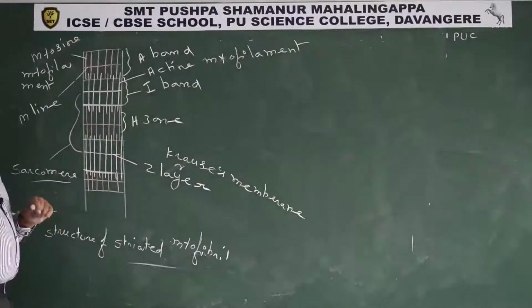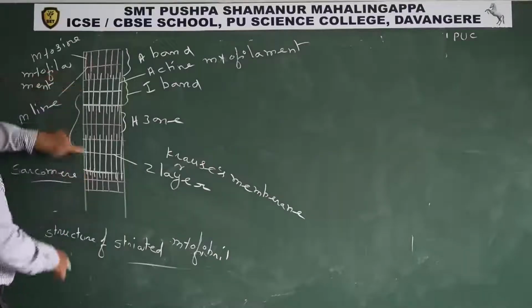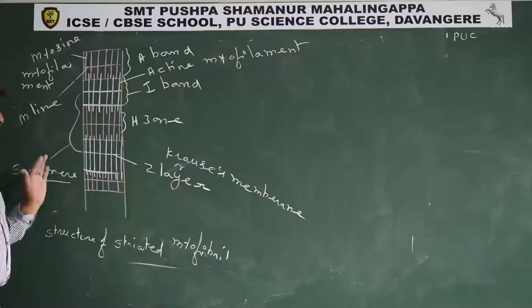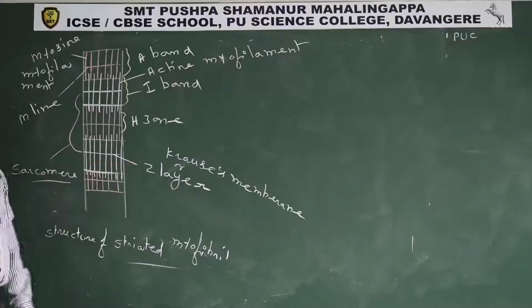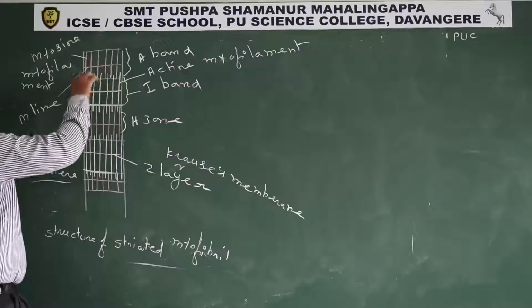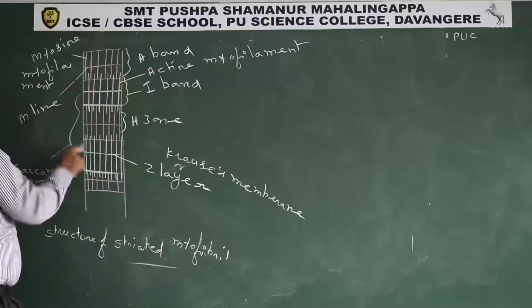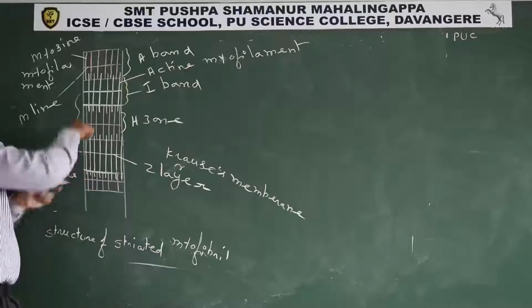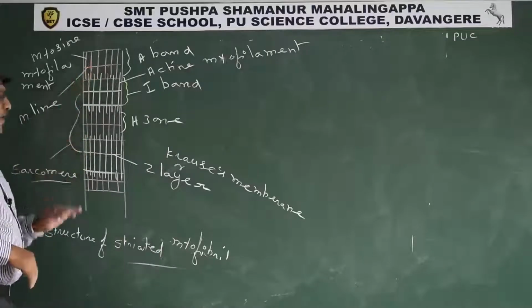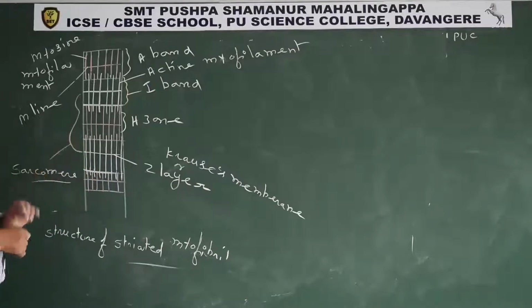The portion of the myofibril between two successive Z layers is known as a sarcomere. Sarcomere is the functional unit of muscle. What is a sarcomere? The portion of the myofibril between two successive Z layers. It is one Z layer and the successive next Z layer.